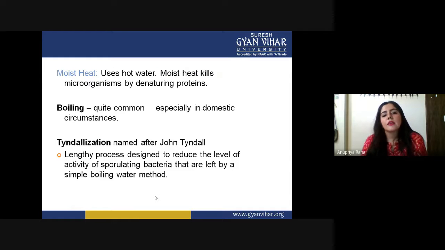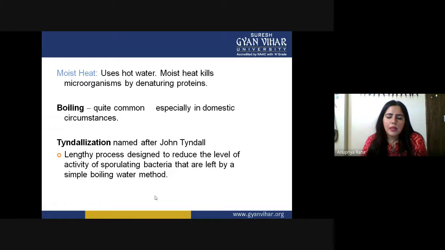Now the moist heat. Moist heat, as I told you, uses hot water. Moist heat kills microorganisms by denaturing their proteins.